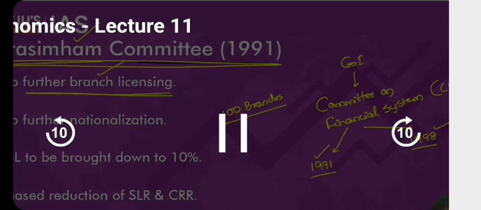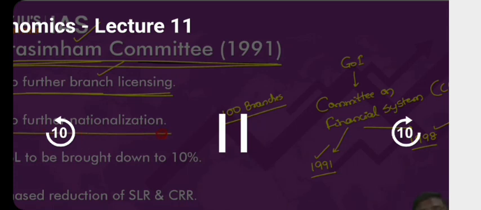But why does this committee say we should discontinue it? Why does the Narasimhan Committee say we should not have it? The reasoning given by the committee is, if I am opening the branches, I should be given the choice where I want to open. Does it make sense or not? Let me know. If I am opening the branches, it should be my decision where I want to open, and how many branches I want to open. RBI should not be involved in that. So based on that argument, this committee said we should not have a licensing policy like this. Give the autonomy, give the freedom to the bank to decide where they want to open the branches. We have not implemented it.